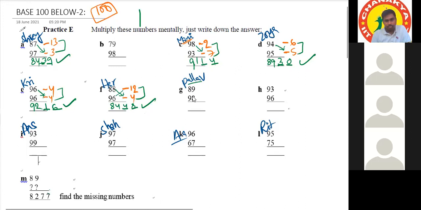Then Pallav. Yes, sir. 89 is 11 less than 100. We have to take base as 100, sir. And 98 is 2 less than 100. So 89 minus 2 gives 87. We have to reserve 2 places. So minus 11 into minus 2 gives 22. That's all. Very good.